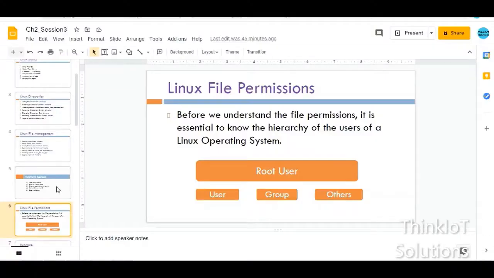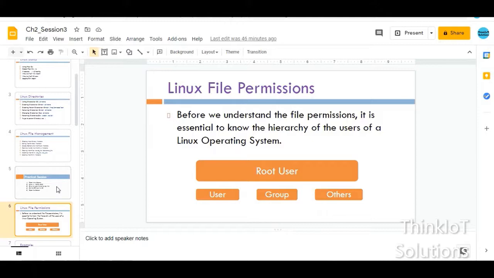What we are going to learn now is what the permissions are. If I create any file, can another person see it, edit it, read it or write it? These are all the permissions that we are going to see now. Let's say you created a file and you don't want any other user to see it, then you can give them some permissions, and those permissions are what we are going to see from this particular slide.